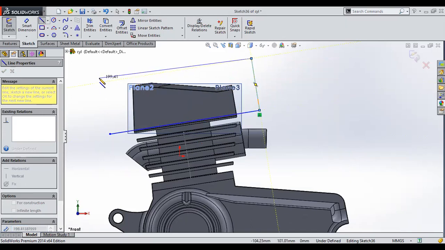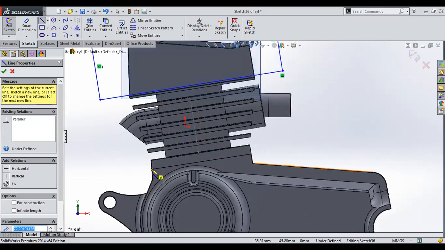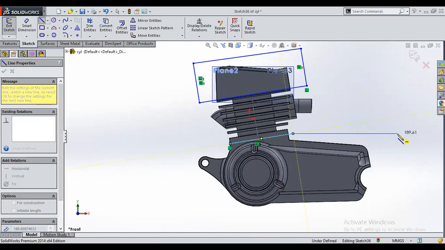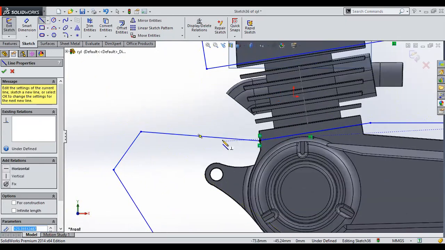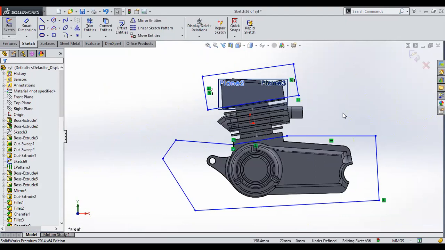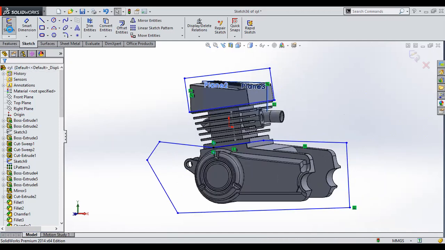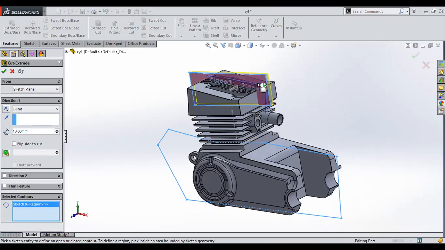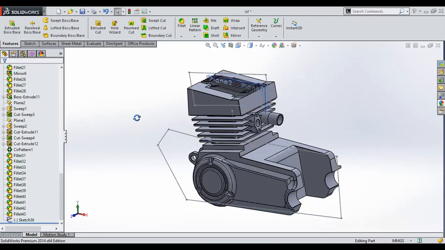Definitely you have to follow the constraints. In order to save time, I'm just showing you the procedure. Like I need to slot it from this end, so I'll select this line and then form a boundary like this. Then close this boundary. Now what will happen is, when I exit the sketch, I'll select the extrude cut. The whole of the part inside the geometry, this one and this one, the material will be slotted.